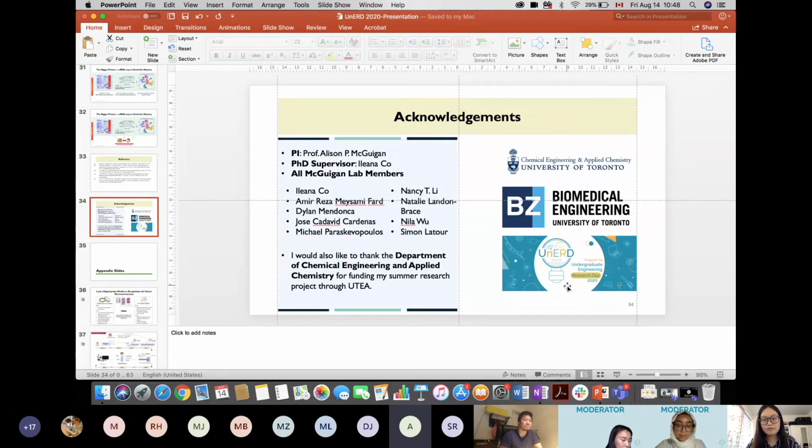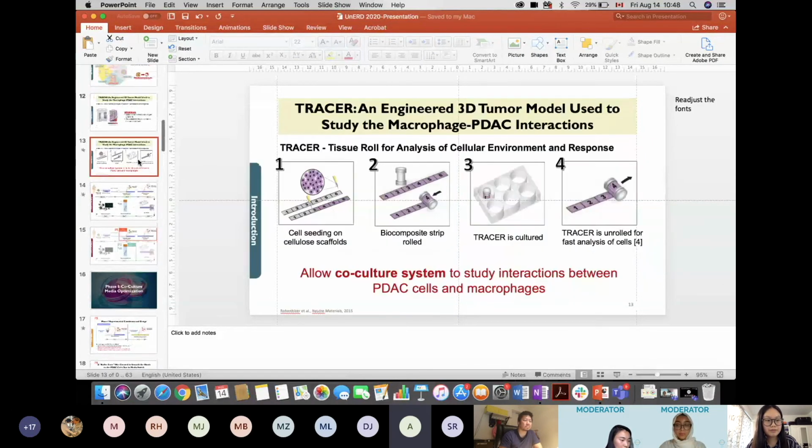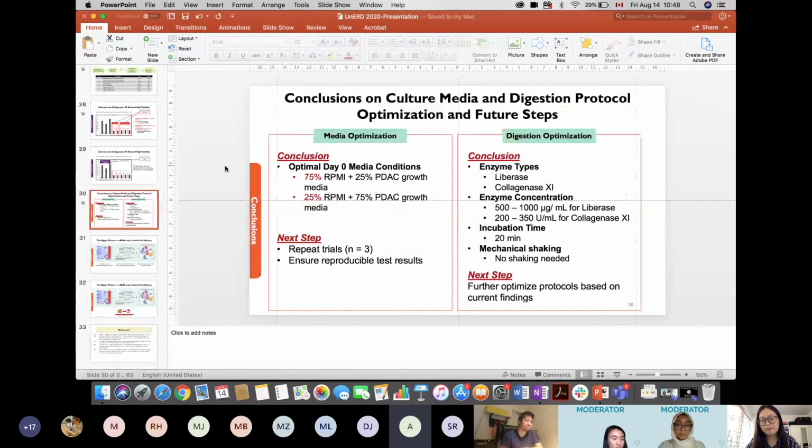Thank you very much for your presentation. I was wondering if you could go to page 13. Sorry, 30. So you mentioned these enzymes were good according to your digestion optimization, and I was wondering if you could elaborate on why you chose these two enzymes.